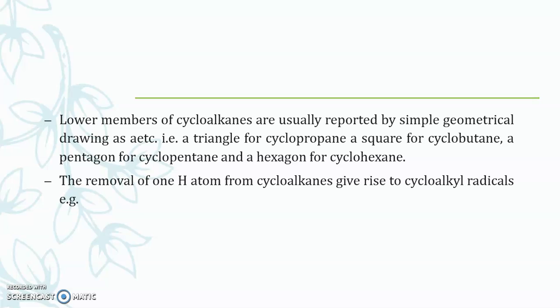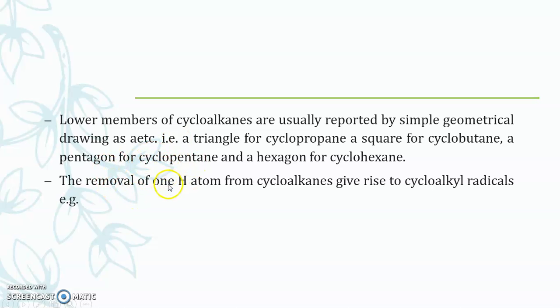Lower members of cycloalkanes are usually represented by simple geometrical drawings, like a triangle, as we have discussed, for cyclopropane, then a square for cyclobutane, a pentagon for cyclopentane, and a hexagon for cyclohexane. So there is no need to write down the carbon atoms, that is the CH2. We just have to draw a triangle if it is cyclopropane. There is no need to write CH2, CH2, CH2 and then join them. Both ways are correct, but generally the representation is carried out using the triangle.